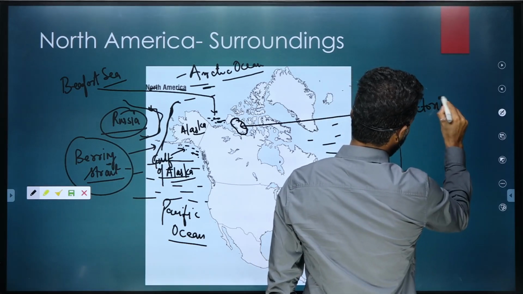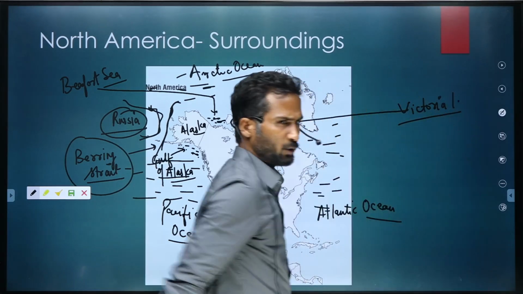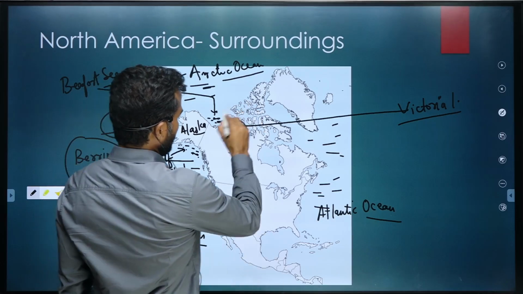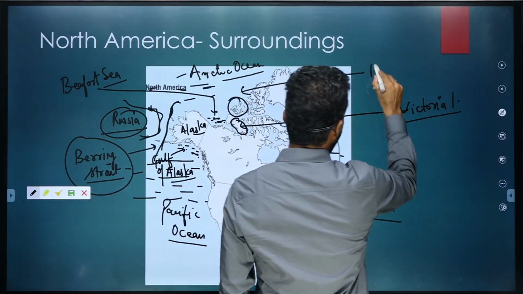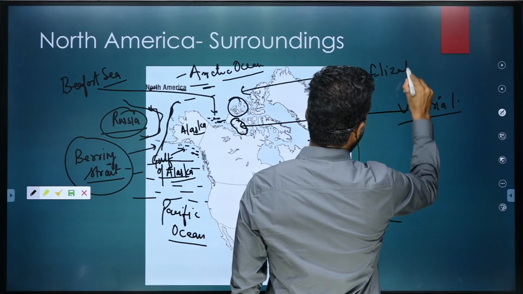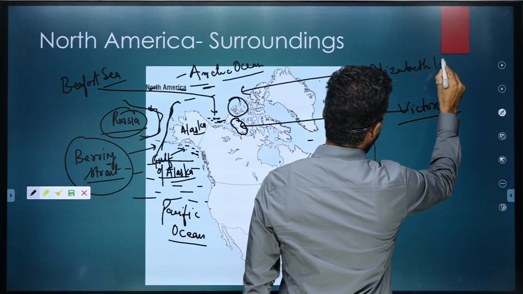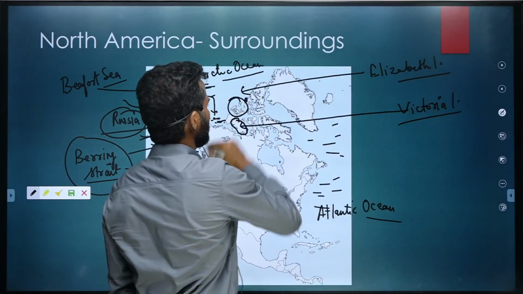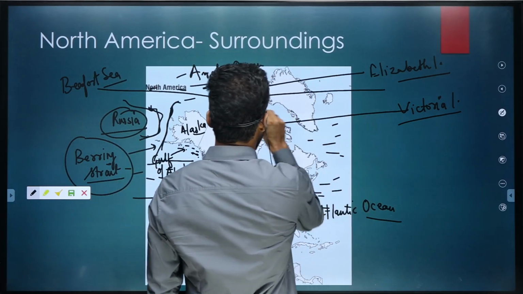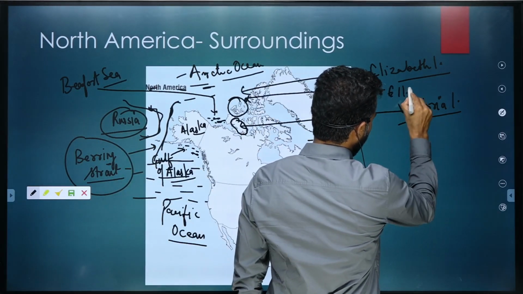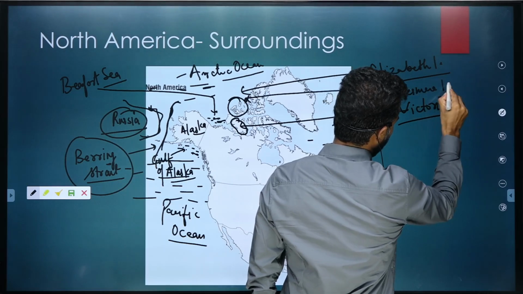Some of the islands we should know. Victoria Island. This island is known as Elizabeth Island. If you can remember, at least remember this small island. This small island was in the news and it is called Ellesmere Island.